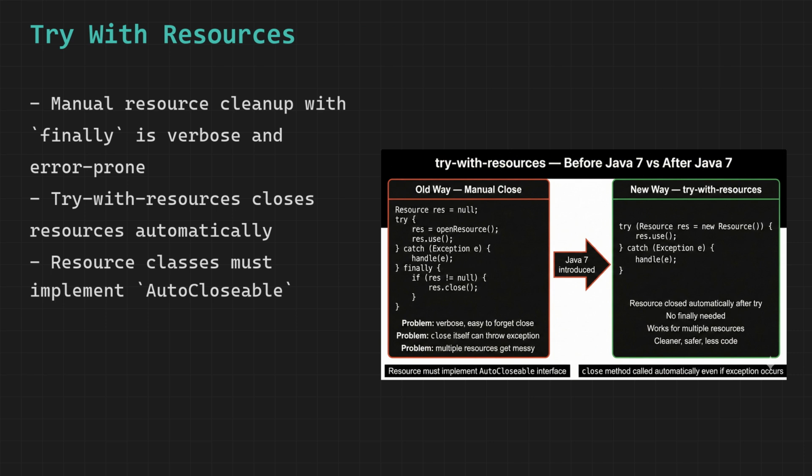Java 7 introduced try-with-resources as the clean modern solution to all of these problems. The idea is elegant.